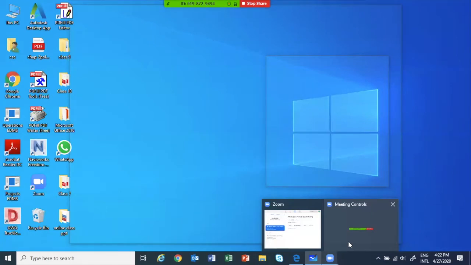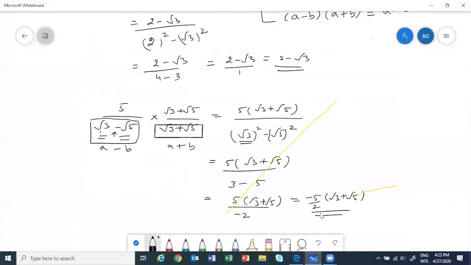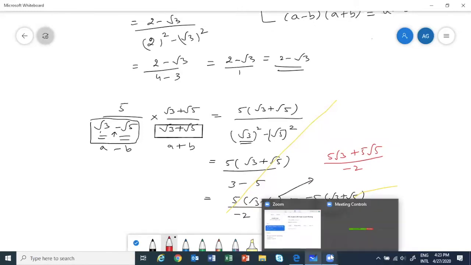Root 3 square is equal to 3. Ahad, root 3 whole square is equal to 3. No need to multiply with 5? See, suppose I start multiplying, let's try to understand what will happen. If I multiply by 5, what will happen? 5 root 3 plus 5 root 5, whole by minus 2. Then after this, can we solve? We won't be able to solve it any further.